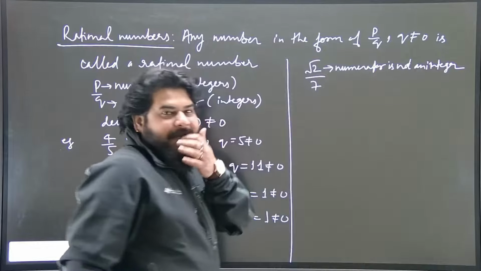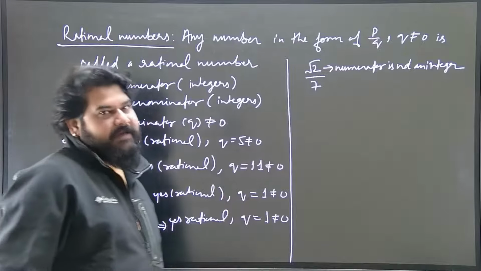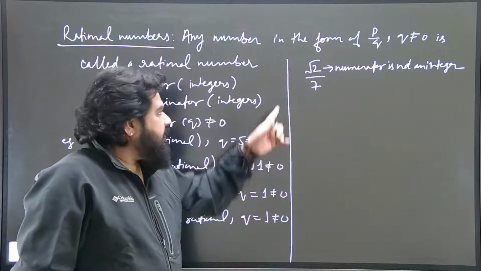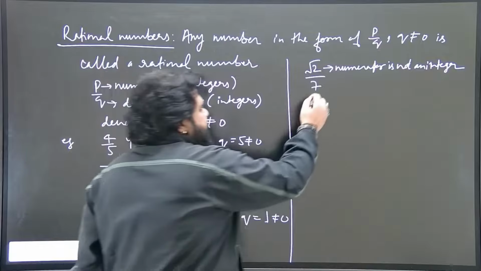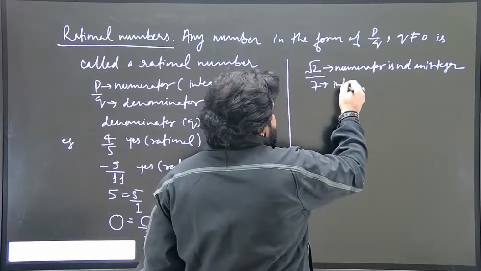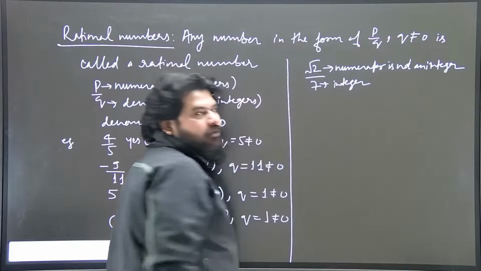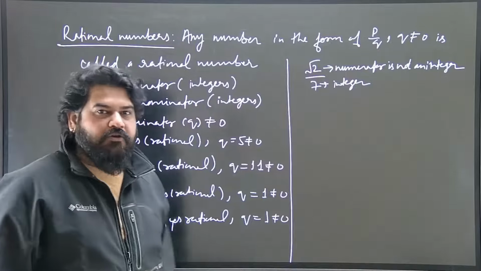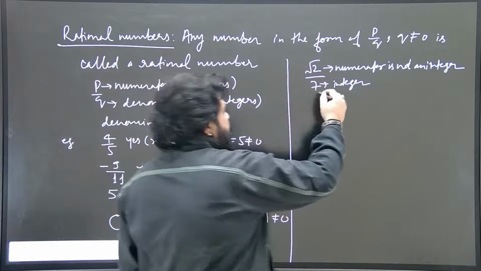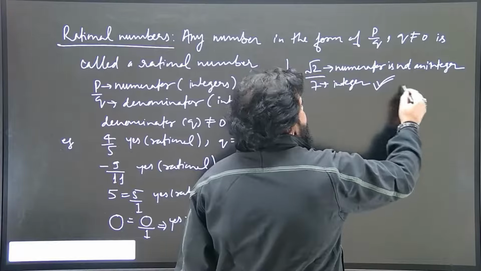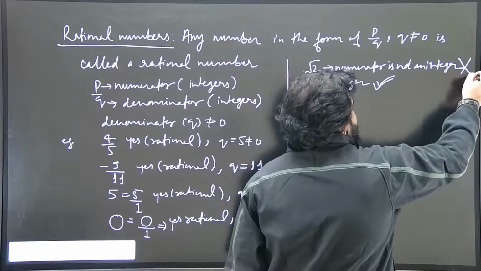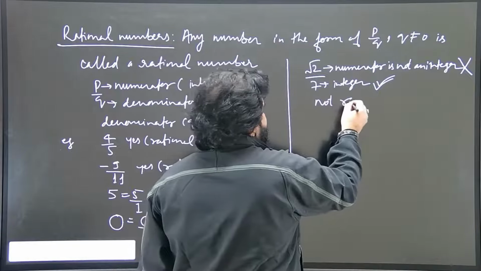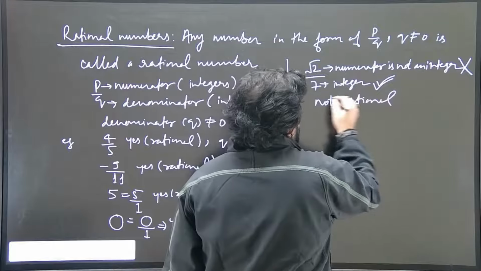It is an irrational number. As I told you, we will discuss irrational numbers also, but for the time being, it is not an integer. And this 7 is an integer, no doubt in that. But still it is not a rational number, because both numerator and denominator are not integers. The denominator is an integer, but the numerator is not an integer. So that's why this is not rational.